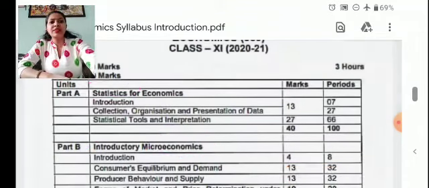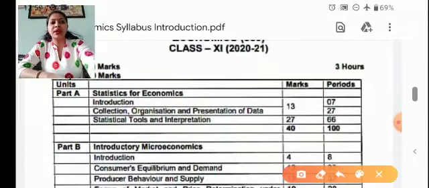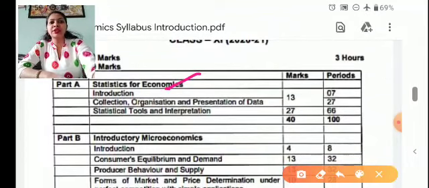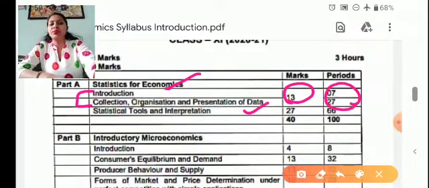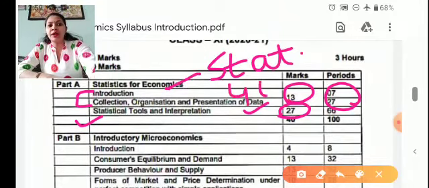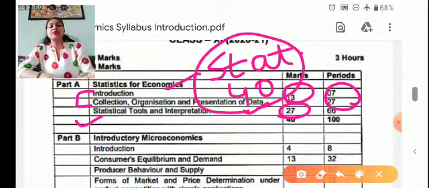In part A, statistics, we have to study the introduction, and the collection, organization and presentation of data. These two topics are of 13 marks and will take 24 periods. Then we will study statistical tools and interpretation, which will be of 20 marks. So statistics will be of 40 marks.